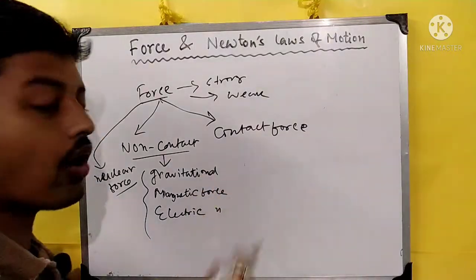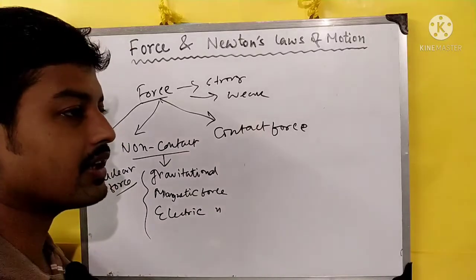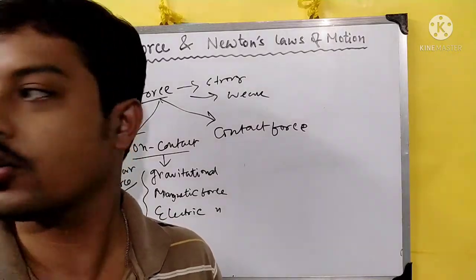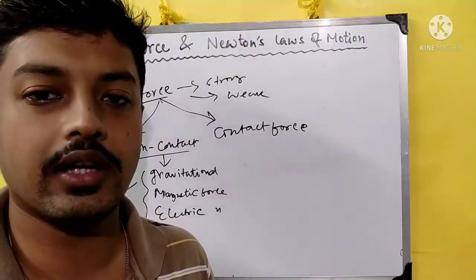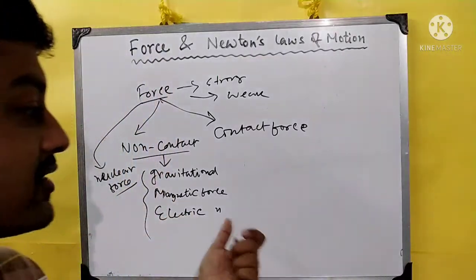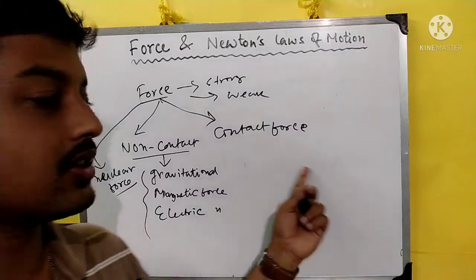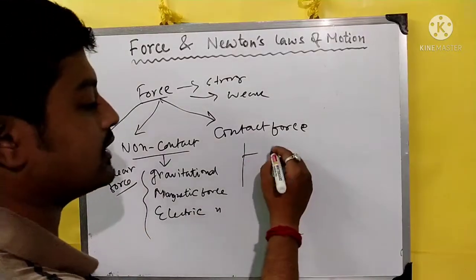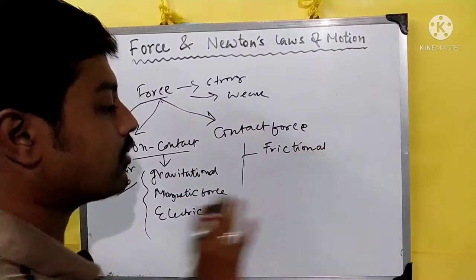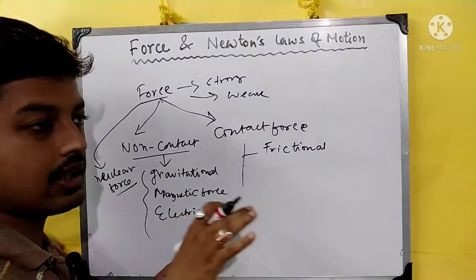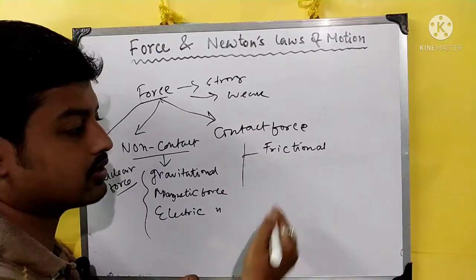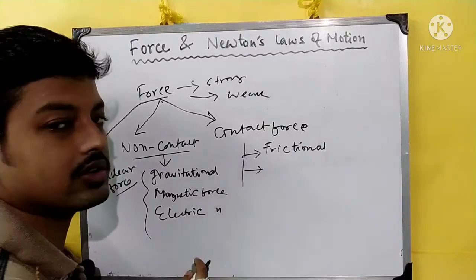And another one is contact force. In contact force, there is a physical touch between the point of application of force and the body. So we can give examples of contact forces. What are they? One is frictional force. If you are trying to move any body along a surface, the body will experience an opposite force, which is frictional force. Friction is produced because of contact force.